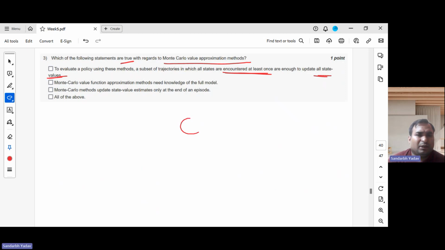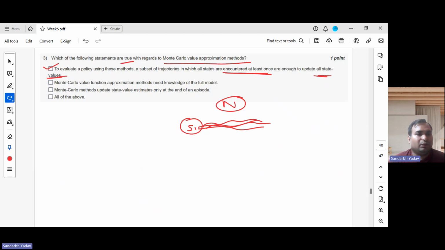In Monte Carlo, there was a question before that if we are in some state, we don't need to worry about the number of states. We can do it independently for each state. But what was the issue with this one? There might be states which we never visit. But here they have given us a subset of trajectories which ensures that every state is visited at least once. Some might be visited just once, but that is enough to update all the state values. So yes, this is correct.